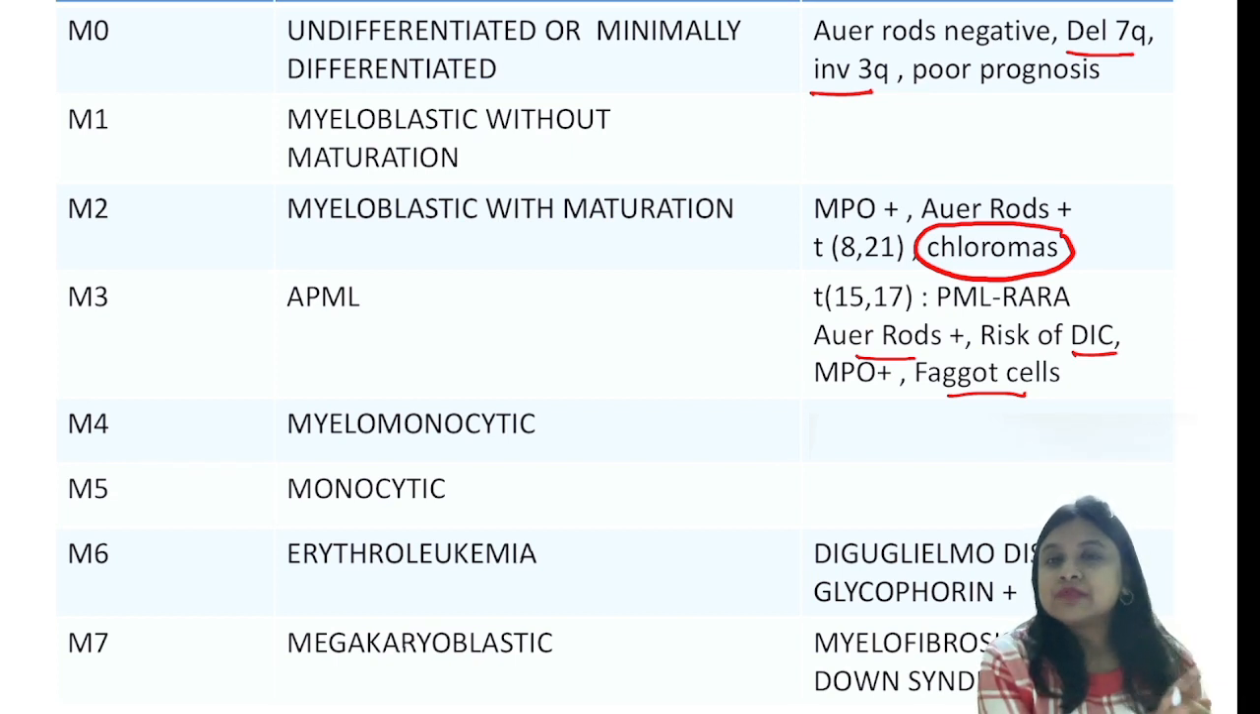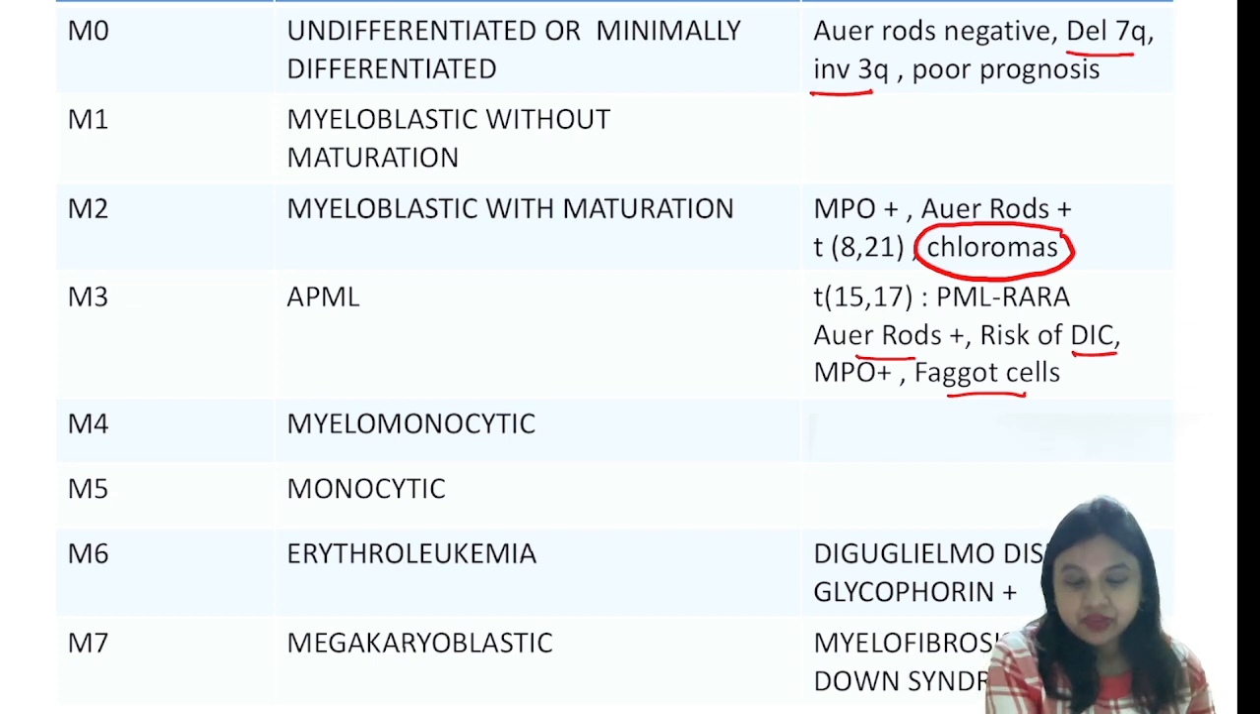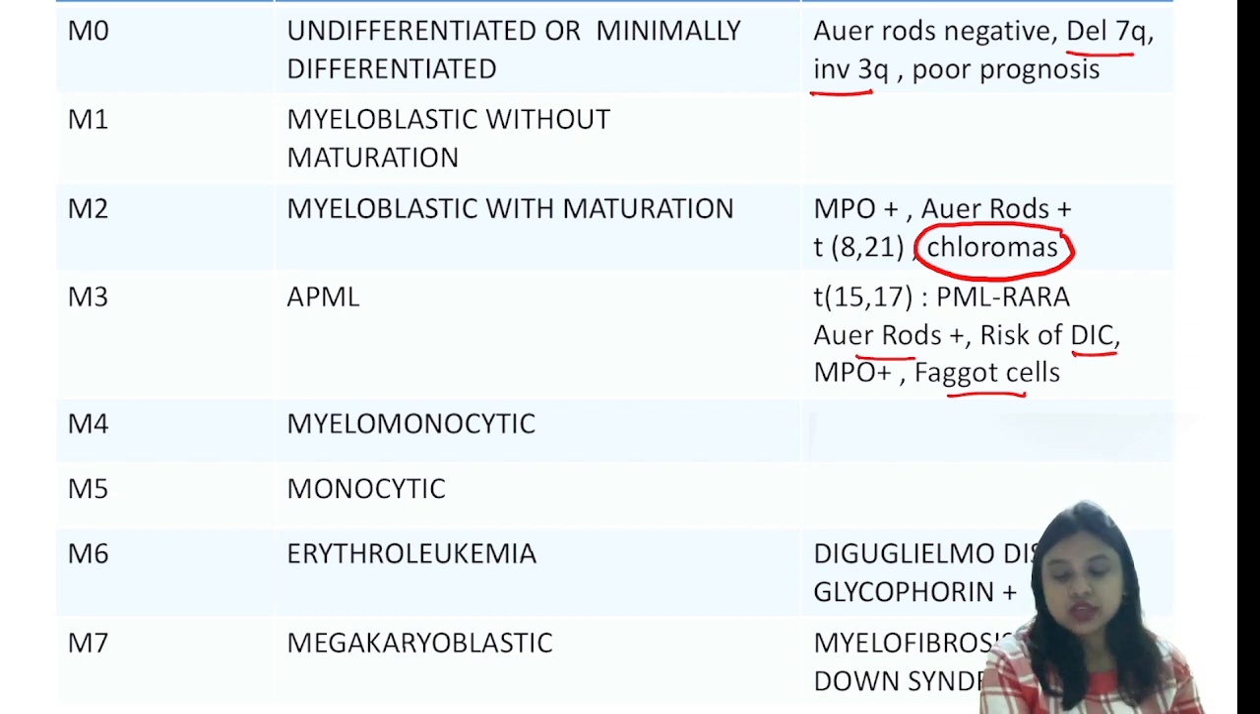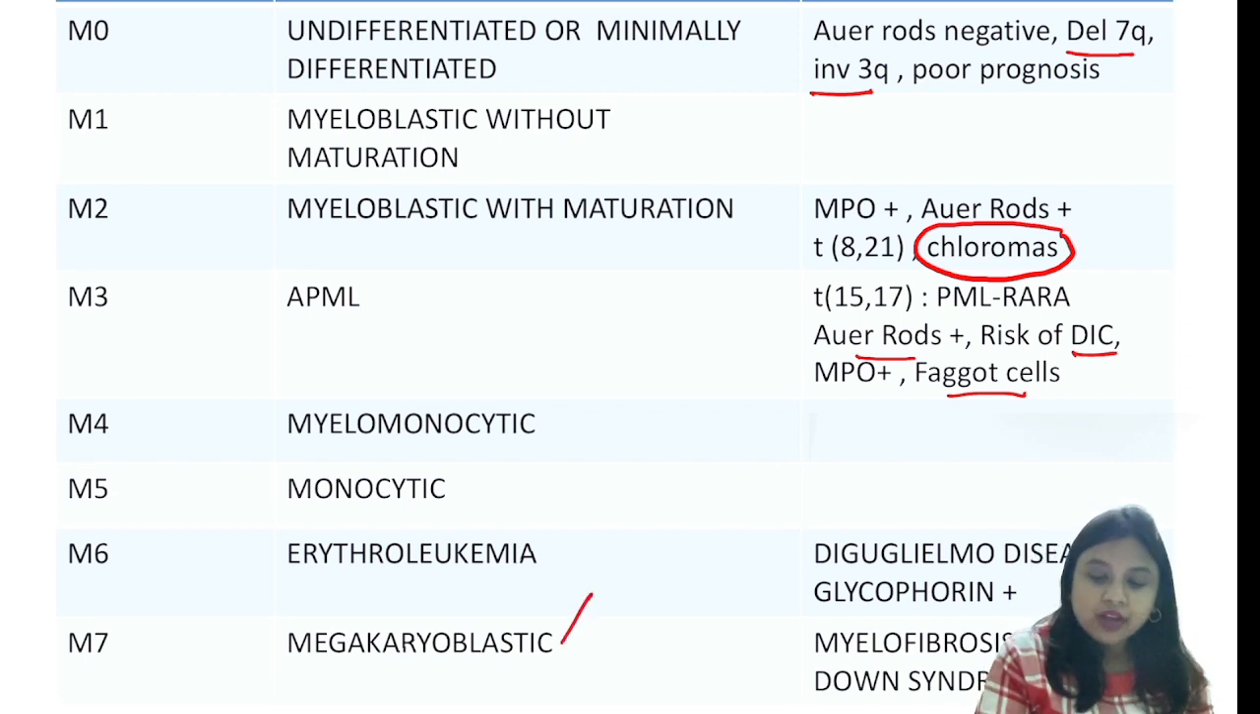Next, M4 is myelomonocytic. M5 is monocytic. M6, again you should remember, it is erythroleukemia. And AML M7 is megakaryoblastic, which is associated with 2 things. One is Down syndrome, and number 2 is myelofibrosis.